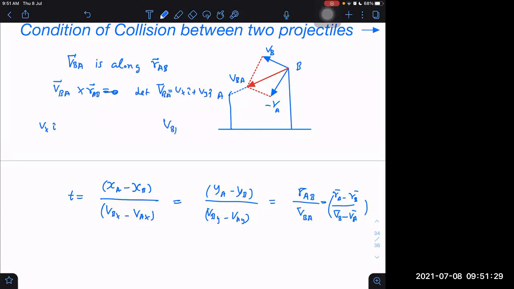One way of writing it will be V, B, A, then x. But there are so many unnecessary subscripts coming here. We can remember it. It is just V relative along x, and V relative along y. Okay, Vx i cap plus Vy j cap cross. Let RAB also be equal to just x i cap plus y j cap. You already know what x means here. x actually refers to x of A with respect to B, which is equal to xA minus xB. Understood? Similarly, y is equal to y of A with respect to B, which is equal to yA minus yB.